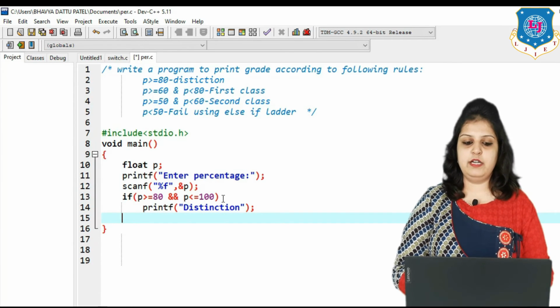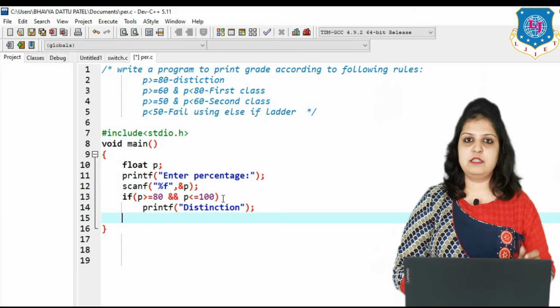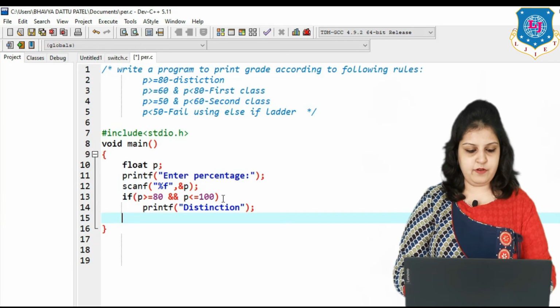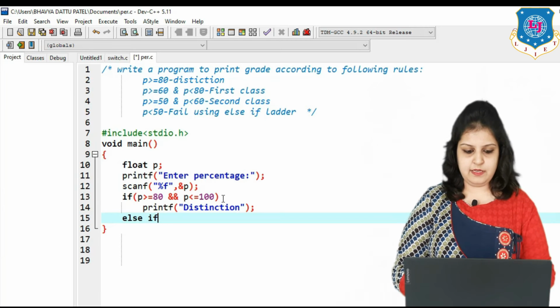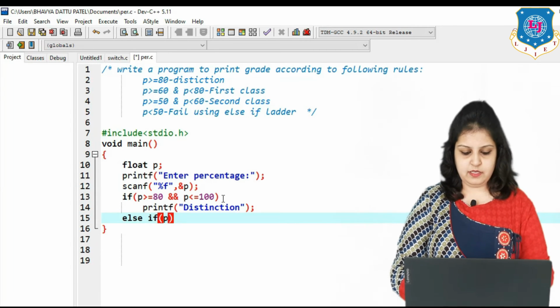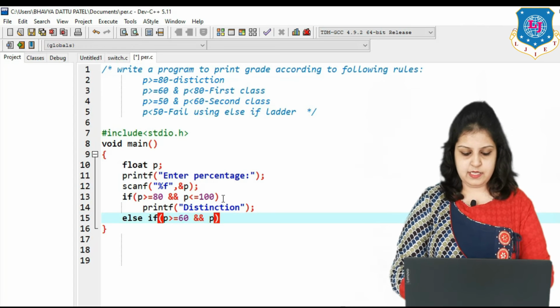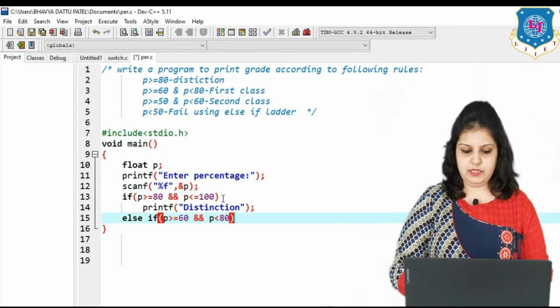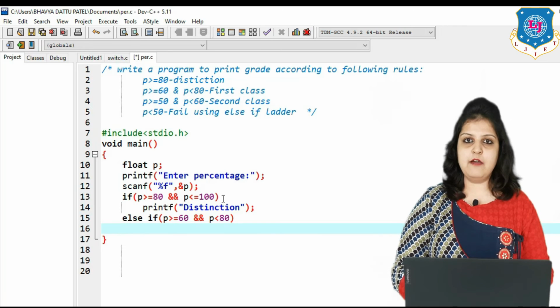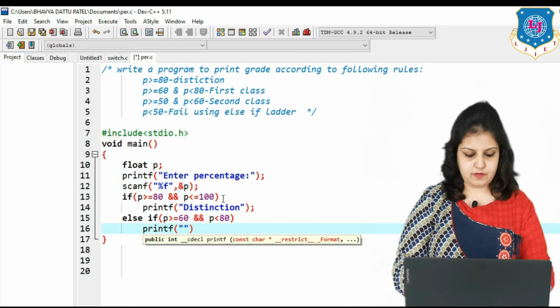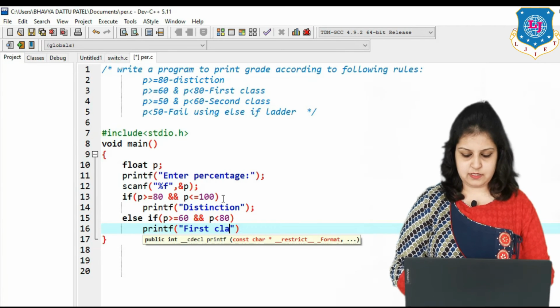Now check for another condition. Our second condition is percentage greater than or equal to 60 and less than 80. So how can we write it? First write else, then a space, then if. In the else if write P >= 60, and again we have to use the logical AND operator, P < 80. In this case we write printf first class.